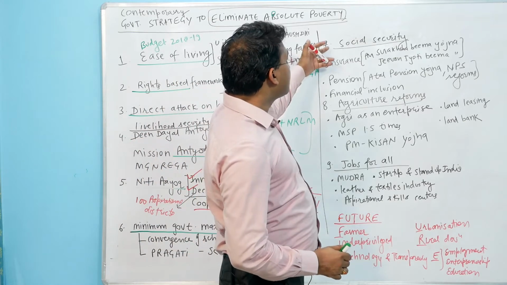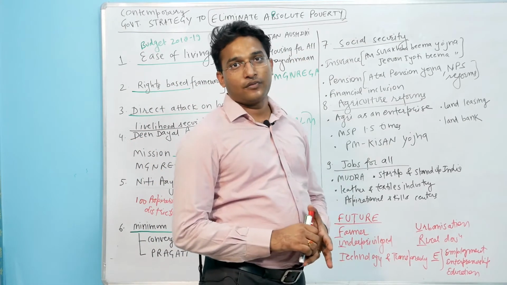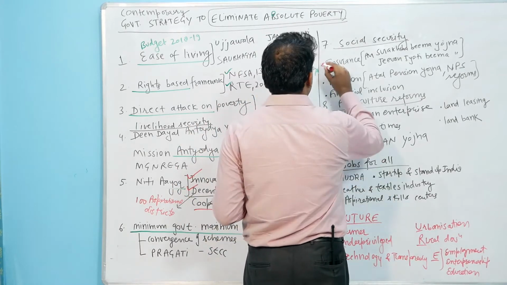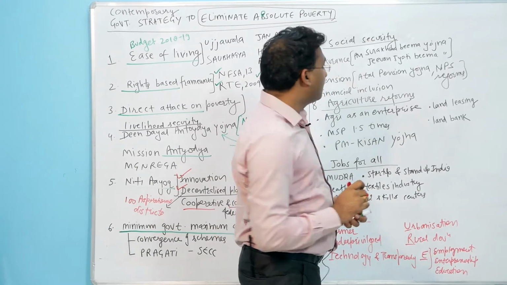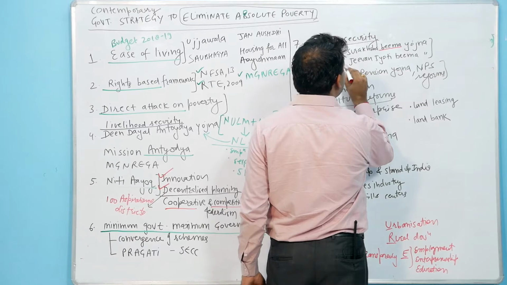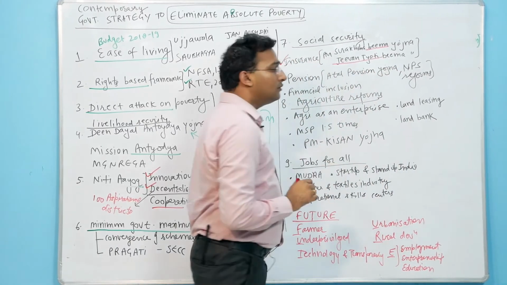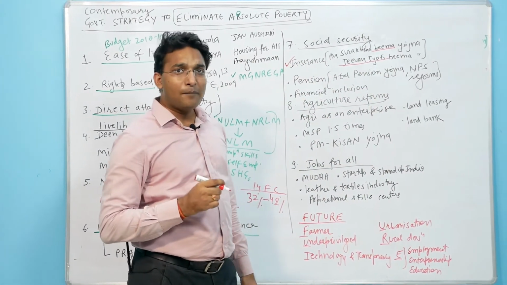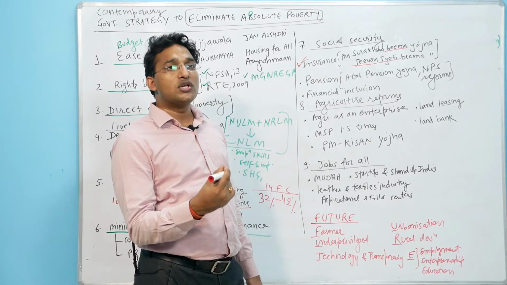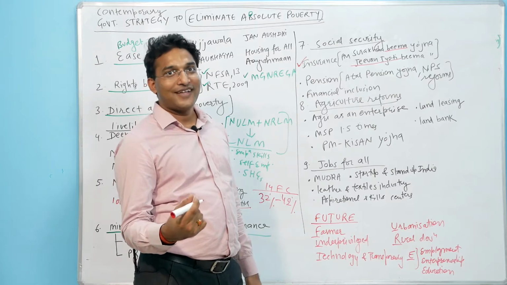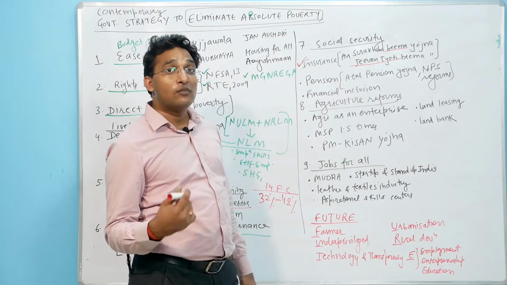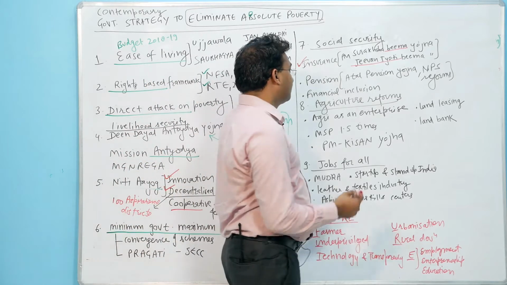The next initiative is regarding social security. Social security, first, is in the form of insurance. The government has provided this facility with the help of the Pradhan Mantri Suraksha Bima Yojana and the Pradhan Mantri Jeevan Jyoti Bima Yojana, which ensure that for a payment of a few rupees, everyone has insurance of 1 lakh or 2 lakh rupees at the time of disability, during an accident, or at the time of death.